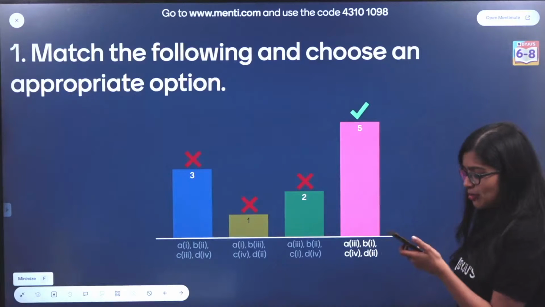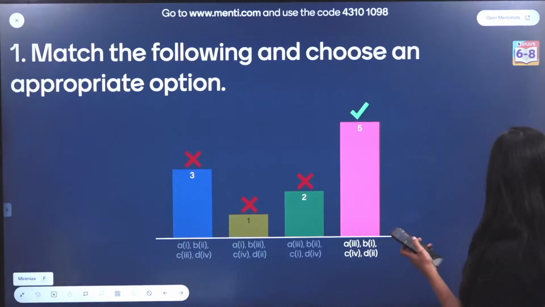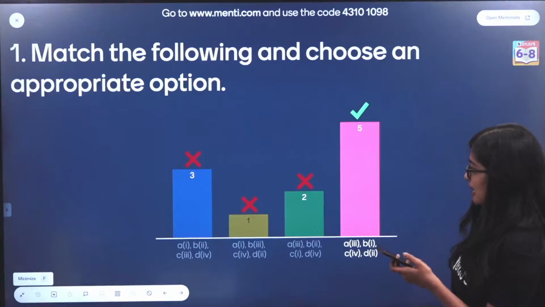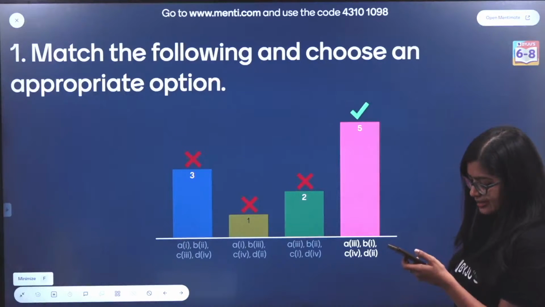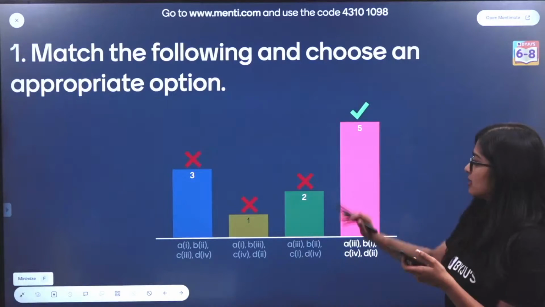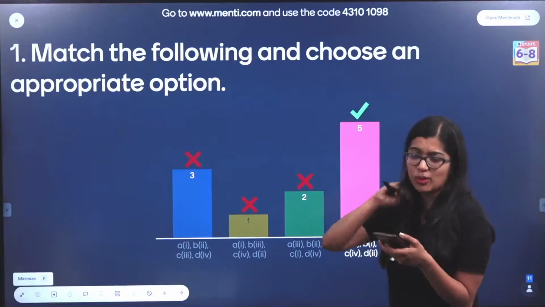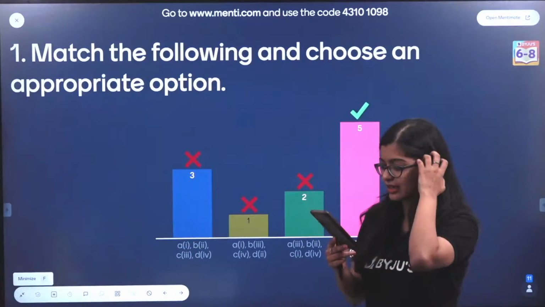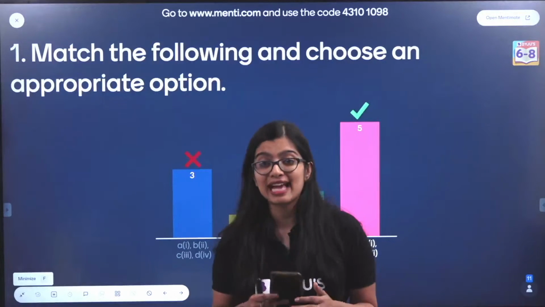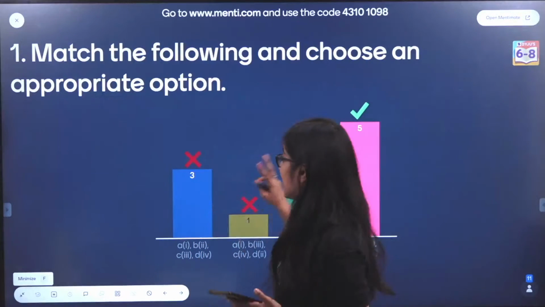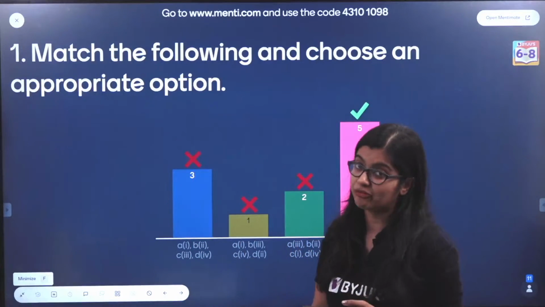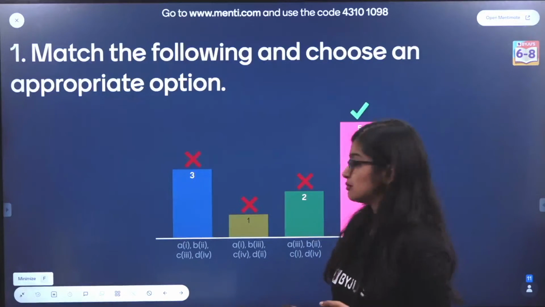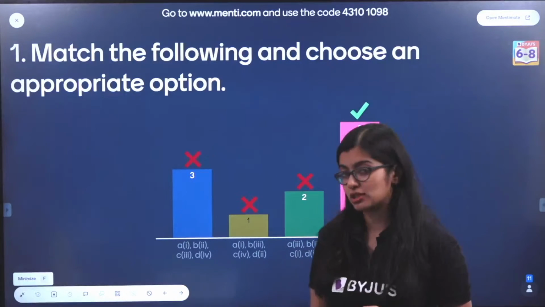All right, so I think we have faced a problem here, right? How many of you were able to answer this question? Time khatam. Yes, time got over so fast. I think something has happened in Menti. The first question we were not able to answer. Yes, ma'am, technical glitch. I know, so it's actually a technical glitch that has happened. That is why the Menti got over very fast. Well, I feel very bad about this, okay?